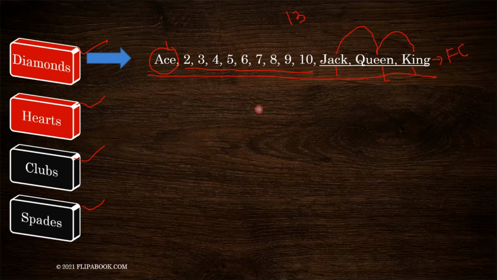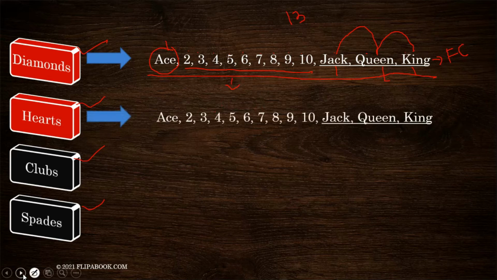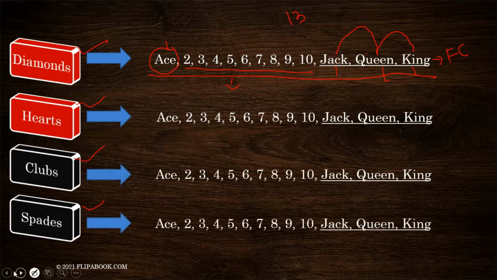The number of cards and their type is going to be the same for hearts, same for clubs, and same for spades. Got it? This means there is an ace of diamonds, an ace of hearts, an ace of clubs, and an ace of spades. Then we have number cards from 2 to 10 of diamonds, same for hearts, clubs, and spades.